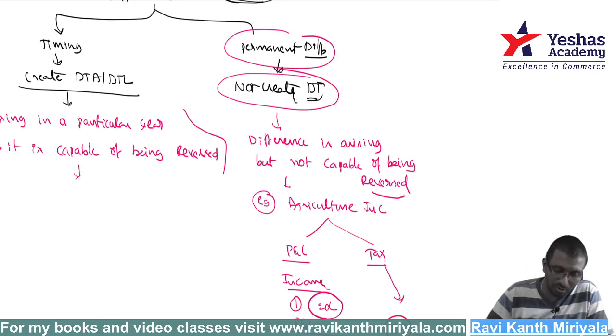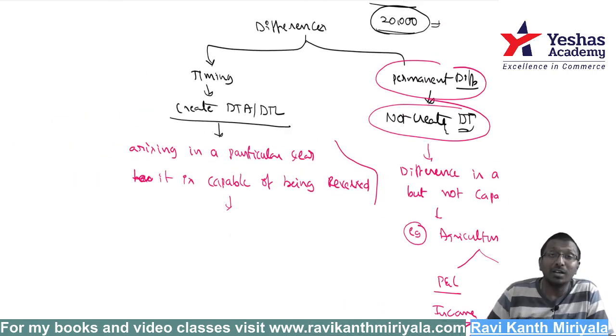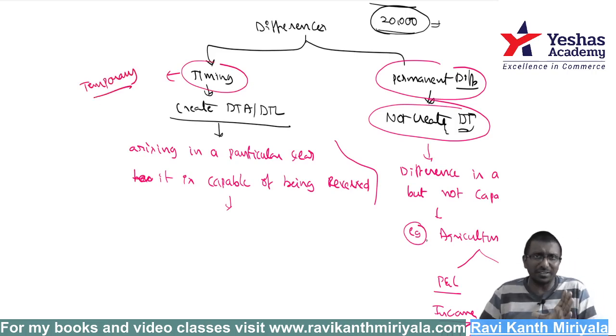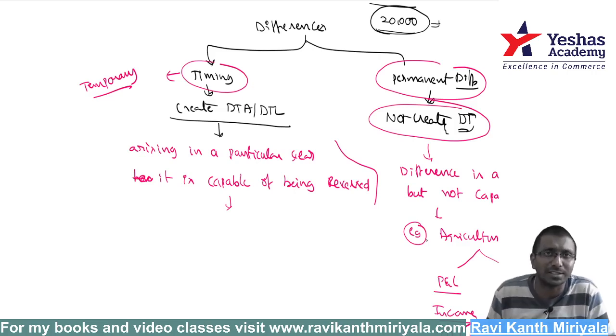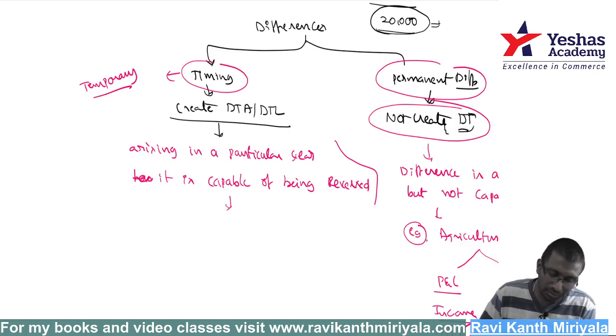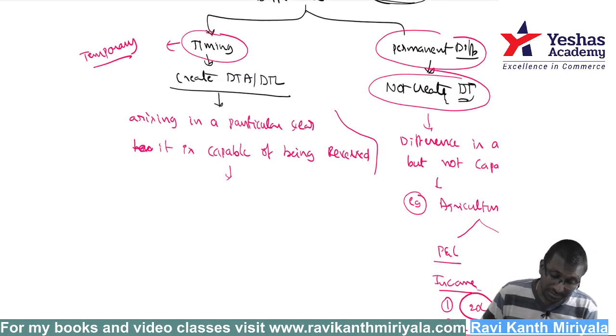Hope you understood. Okay, let us spend some time on what the timing difference is. In India, we also call it a temporary difference. It is temporary: in the current year a difference comes, and it is going to be rectified in the next year. That is why we call it temporary. It is not like permanent. It doesn't matter, you can use the word timing difference only.